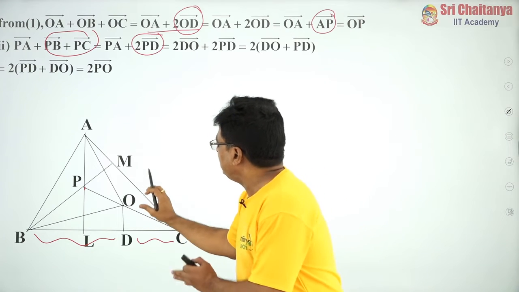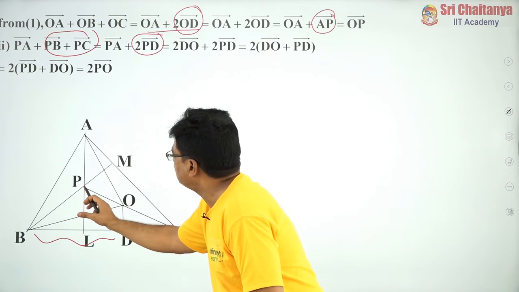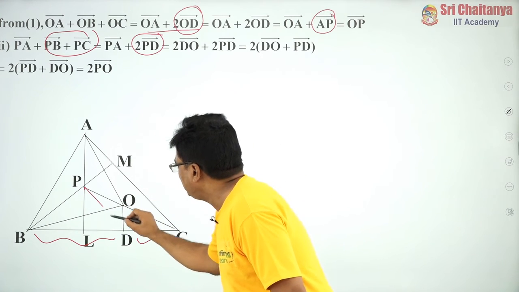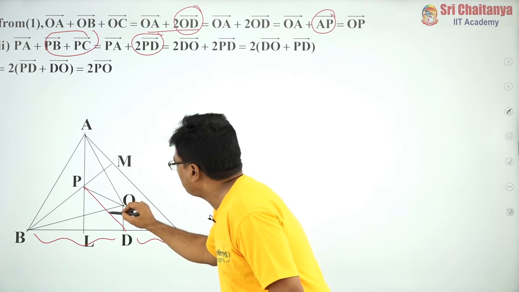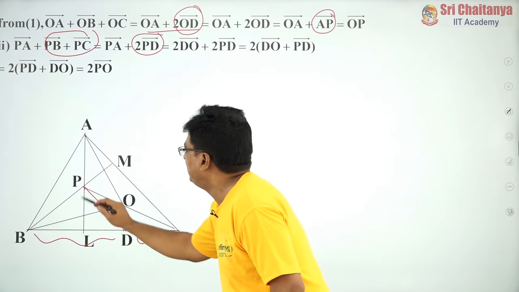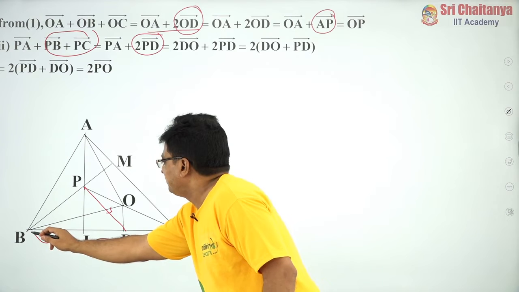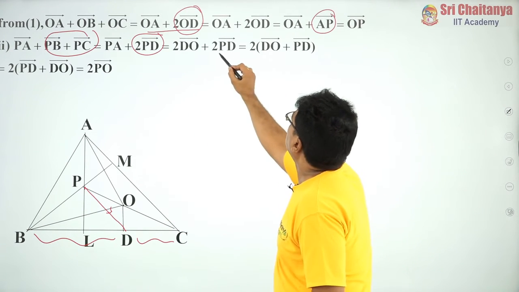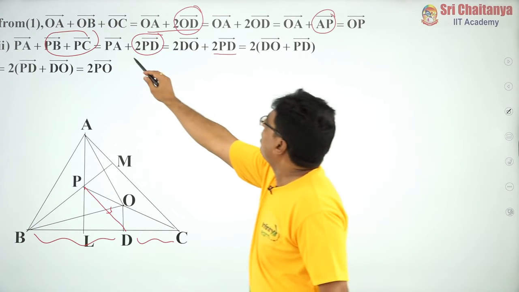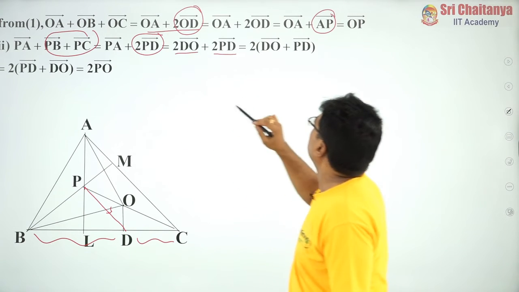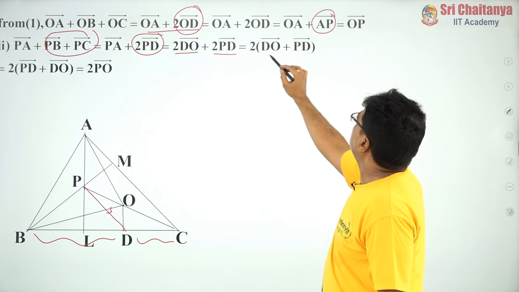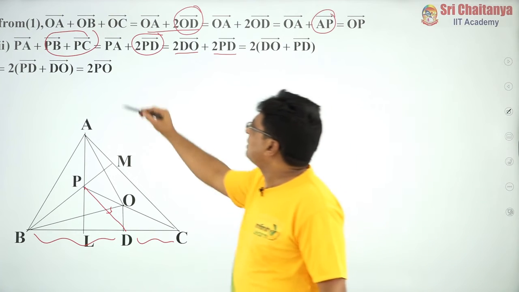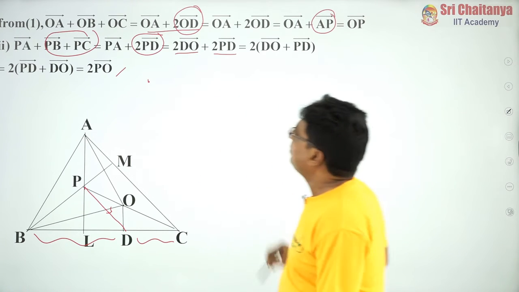Now, instead of O as origin, consider P as your origin. PD is the position vector of the point D with respect to P, and we apply the section formula. You have already proved PA bar is equal to 2DO bar. So 2DO bar plus 2PD bar is 2 into DO bar plus PD bar, so you can write that as 2 into PD bar plus DO bar, which is nothing but 2PO bar.